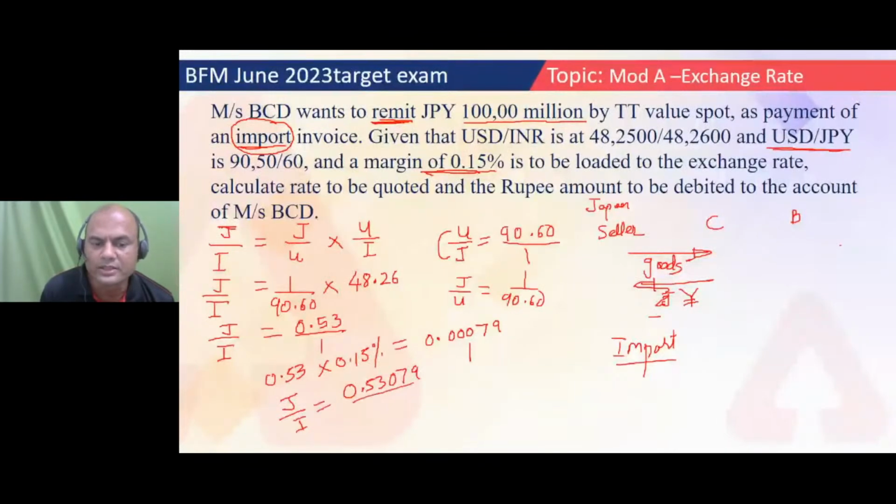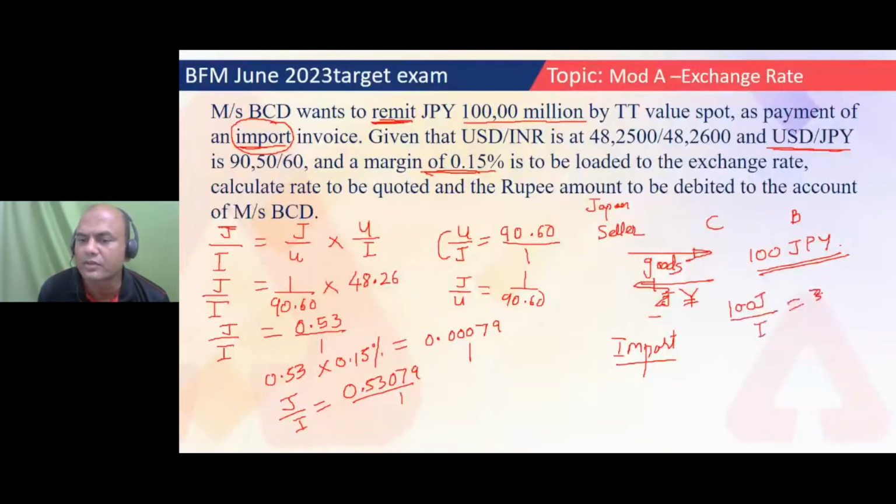Always remember one important point which I'll tell you. JPY is always counted in terms of 100 JPY. The rates which you get for JPY are always in terms of 100 JPY. They are never given for 1 JPY. Why? Because this is such a low-value currency. So your rate will be like this: 100 JPY to INR equals 53 point whatever, you can directly take it as 53.1. So JPY is always quoted in terms of 100.